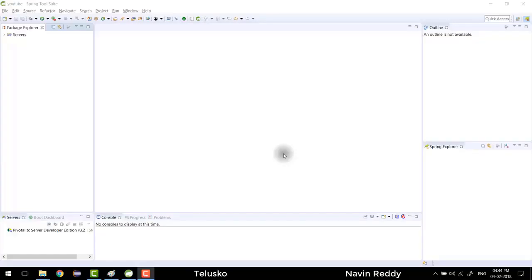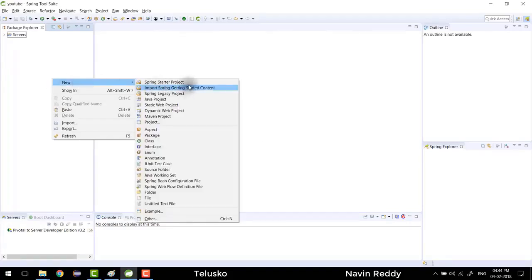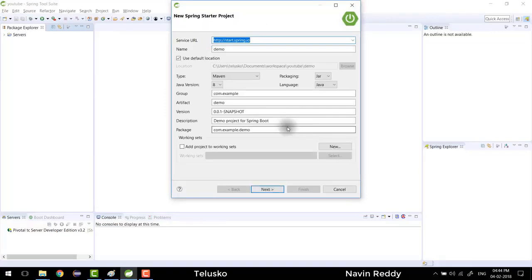In this video, we'll talk about Spring dependency injection and auto wiring. So we'll try to understand that with some diagrams so that we can understand what is happening behind the scene. To do that, I will make a simple Spring Boot application. I will say Spring Starter Project, and by the way, I'm using STS. You can use Eclipse as well.